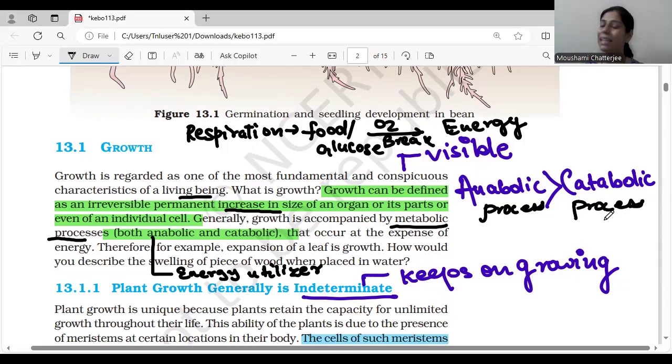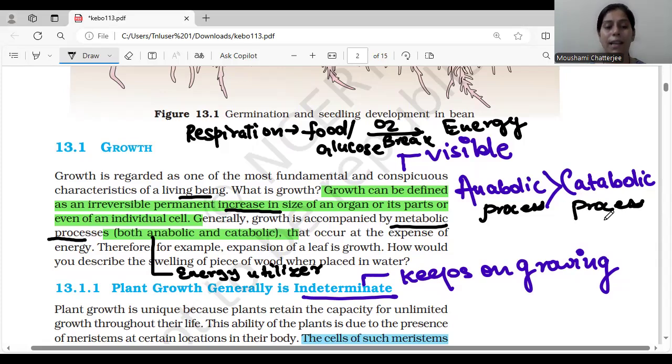What is catabolic? You have studied in respiration. The glucose which is formed after digestion is broken down in the presence of oxygen to release energy. So this breakdown process is basically your catabolic. Okay. Anabolic is basically making. However, utilization of energy is anabolic. Okay. So this occurs at the expense of energy, definitely.